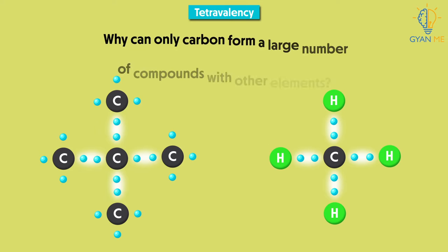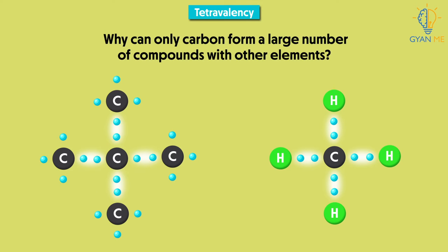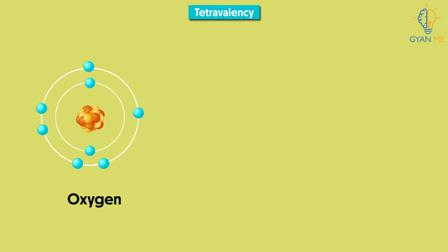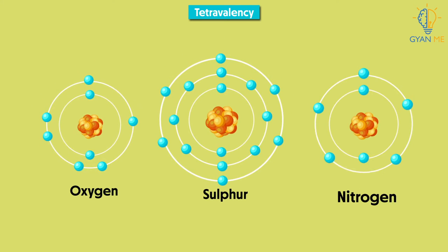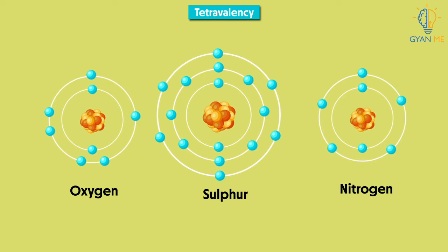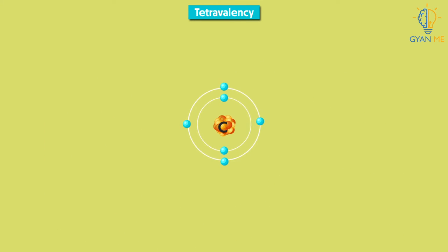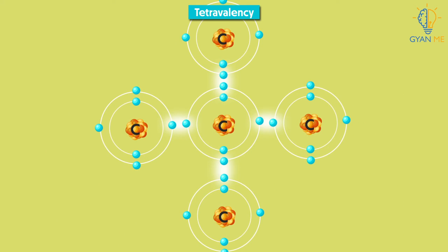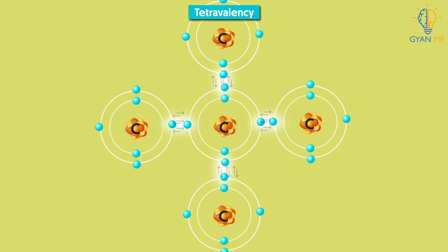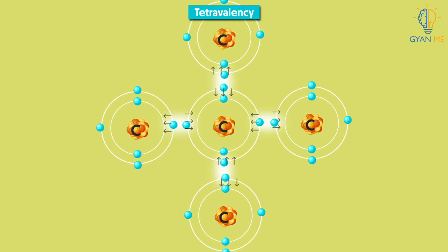But why can only carbon form a large number of compounds with other elements? Why can't other elements like oxygen, sulfur, nitrogen, etc. make such compounds? Again, this is due to the small size of carbon, which enables its nucleus to hold on to the shared pair of electrons strongly.